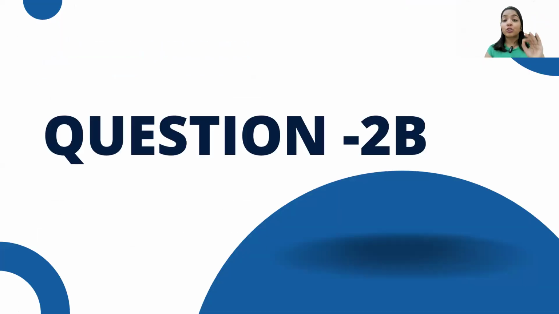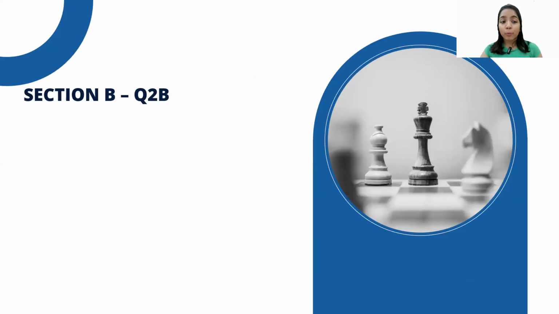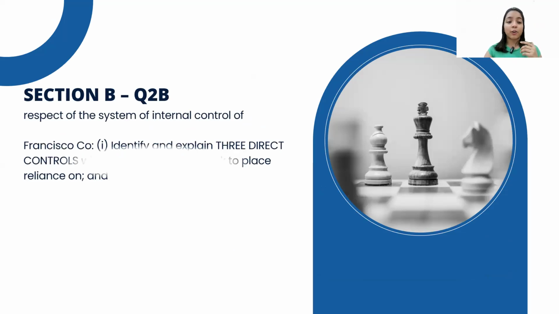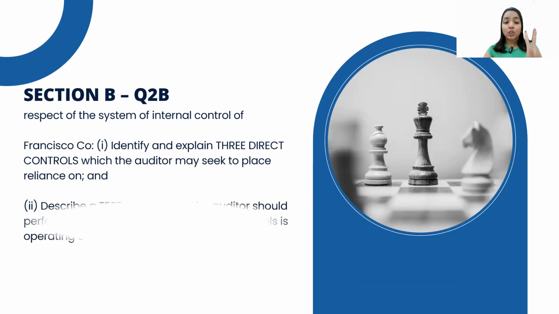Now coming on to question 2B, which is very, very important. And this is going to be the most important part of this particular video, 2B and 2C as well. 2B was regarding the internal control system. It had 2 requirements.